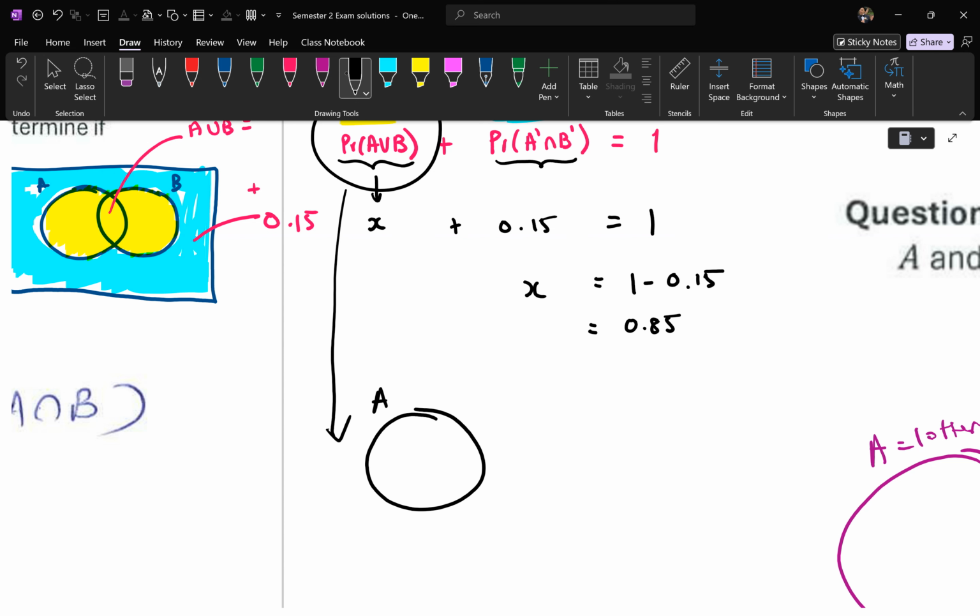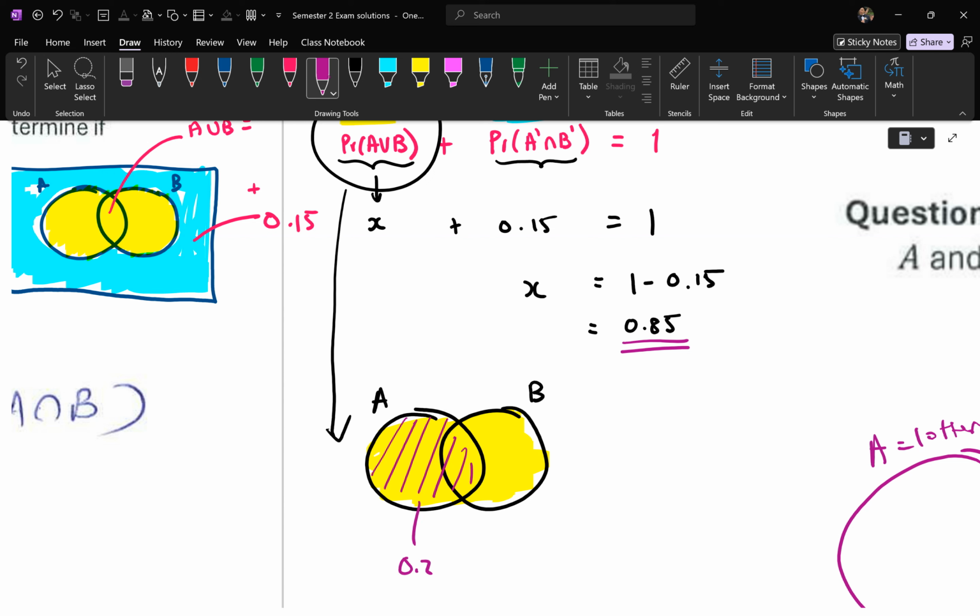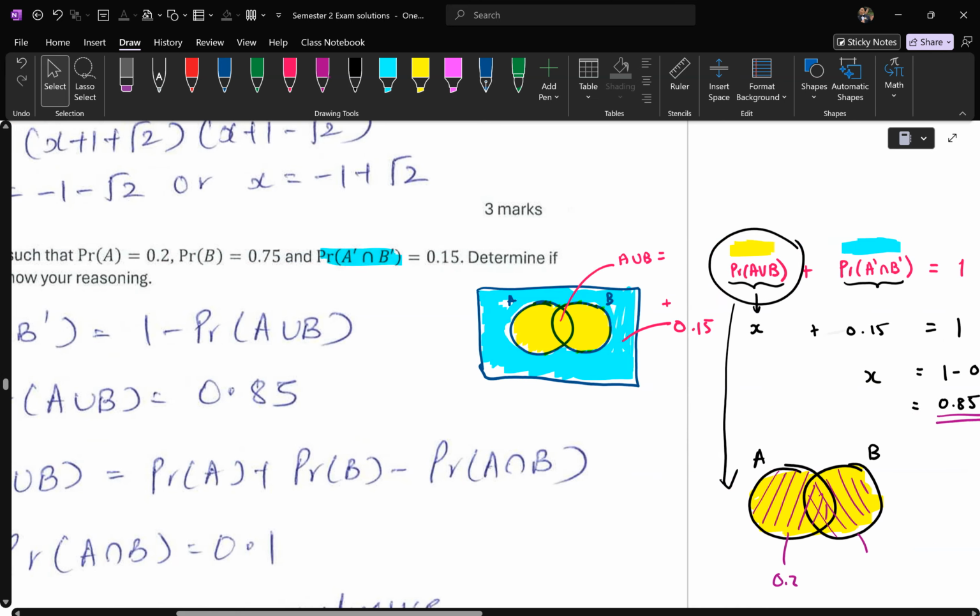If this is circle A and this is circle B, that's the yellow region, which is A union B. We know that A union B is meant to equal 0.85. But we also know that all of A was 0.2, and all of B was, what was it again, 0.75.